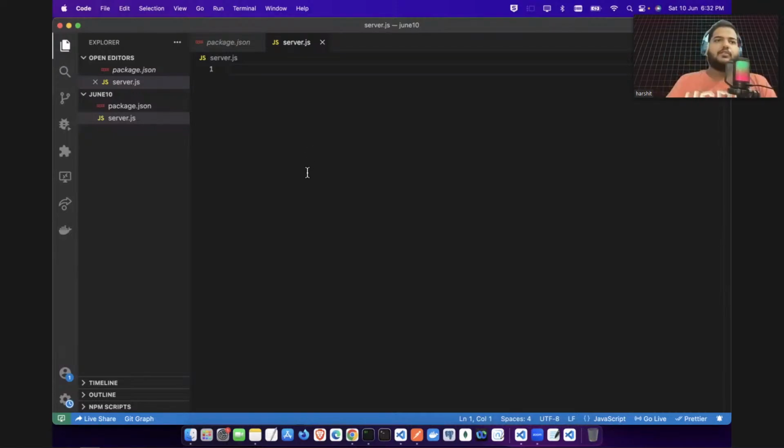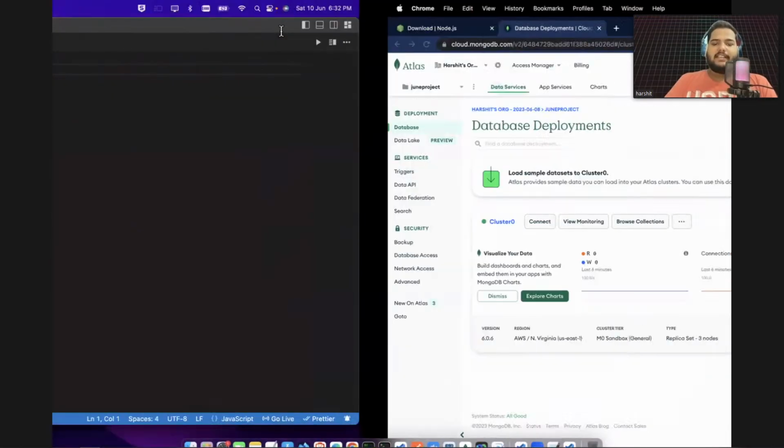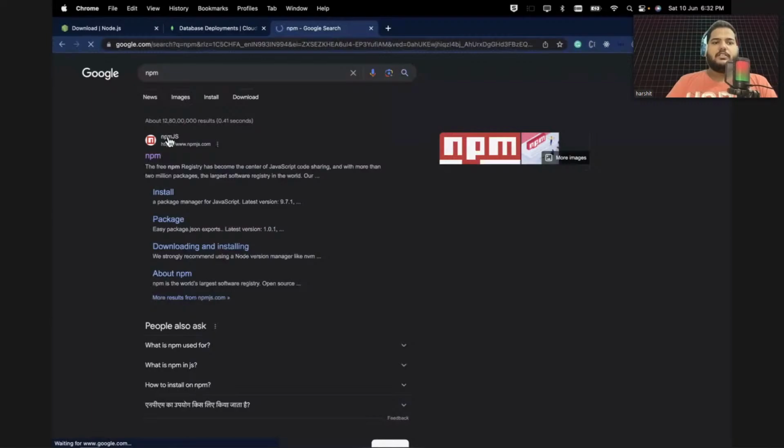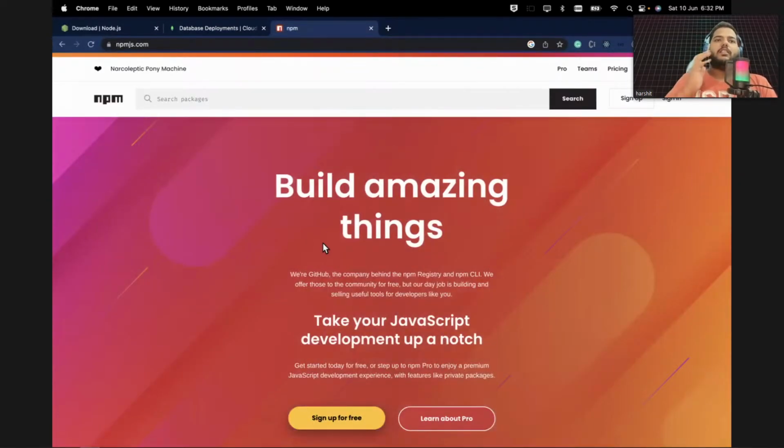Now, if you know a little bit of Node, we have something called npm. Let me go to the npm website, not the npm download, just the npm website. So what is this? npm is actually your package website. Here you will see lots of packages for the Node.js community.